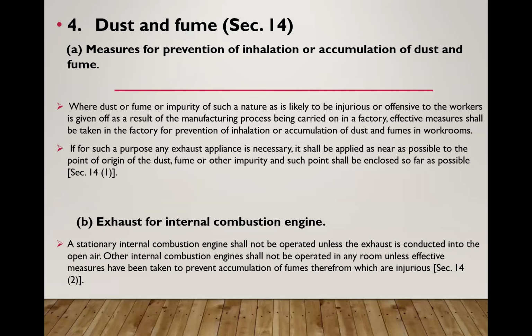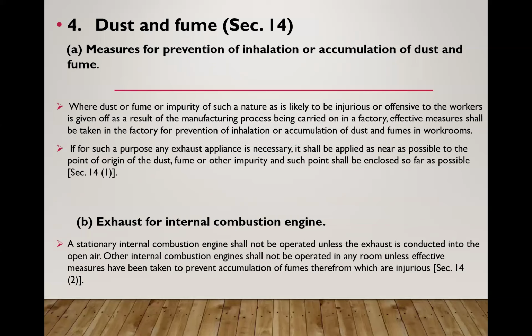Now, the next provision is related to dust and fumes. That is, measures for prevention of inhalation or accumulation of dust and fumes should be there. Where dust or fume or impurity of such a nature as is likely to be injurious or offensive to the worker is given off as a result of the manufacturing process being carried on in a factory, effective measures shall be taken in the factory for the prevention of inhalation or accumulation of dust and fumes.